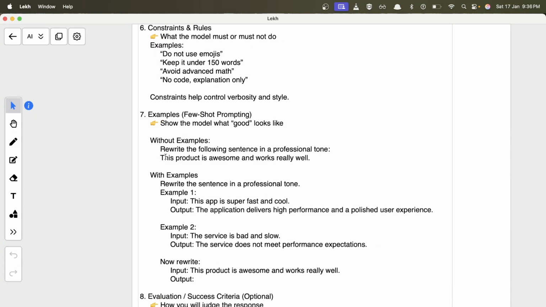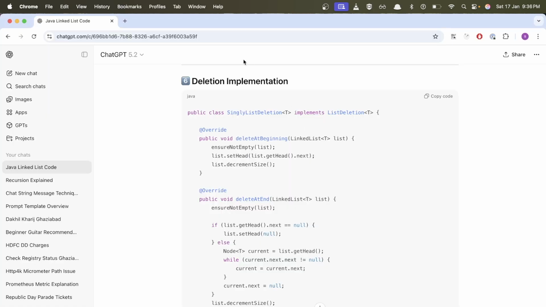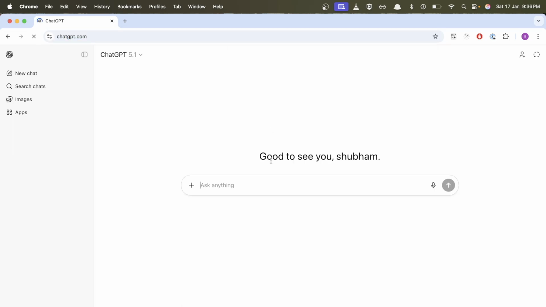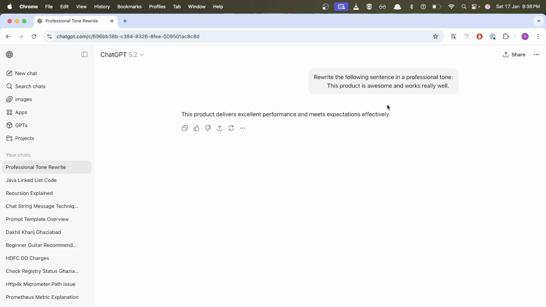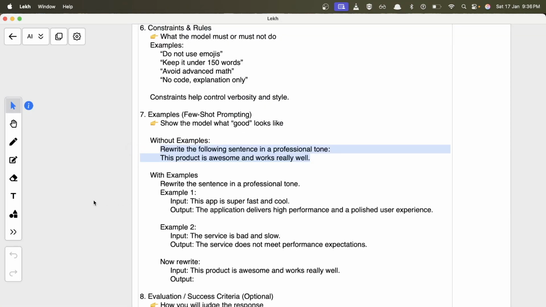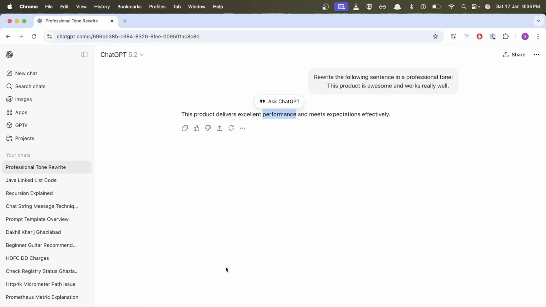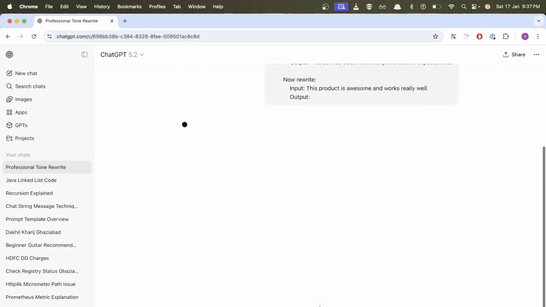Let's try this. So let's say I'll just provide this prompt and create a new window for this. Okay, so this is the answer. This product delivers excellent performance and meets expectations effectively. So this is way different from this one, right? So it has given you a more professional tone, right? So let's try with this prompt. Let's see if the answer differs. Let's see how the answer differs now.